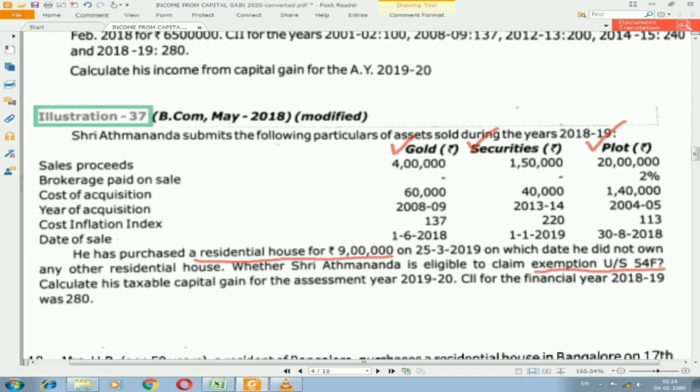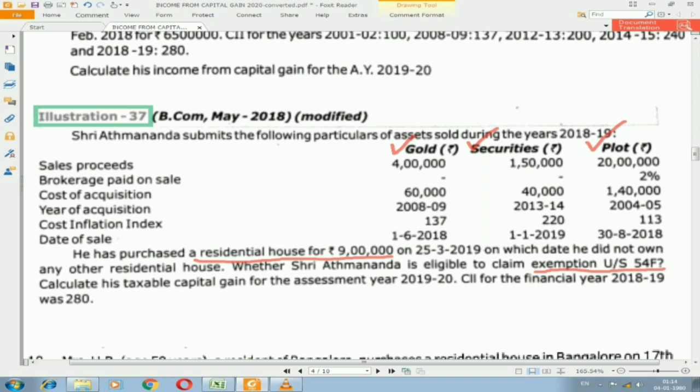Now I need to find out the preference. That preference will say for which asset I need to give the exemption first. While solving this illustration, I am going to solve up to gross capital gain for all the three assets. Then I will find out the preference to which asset I need to give exemption first. Then I will find out the long-term capital gain or capital loss for all the three assets. So let us start with the solution.